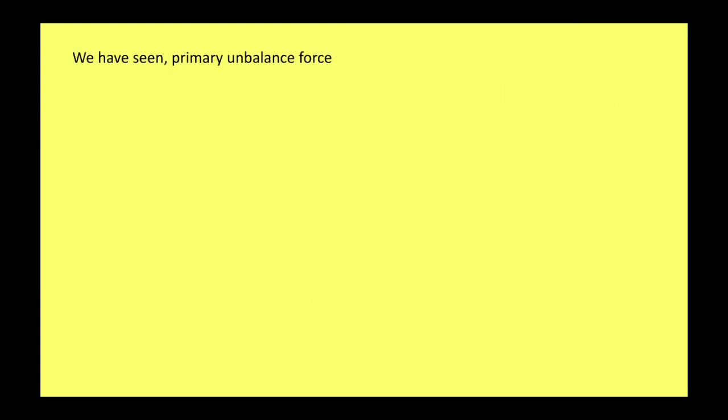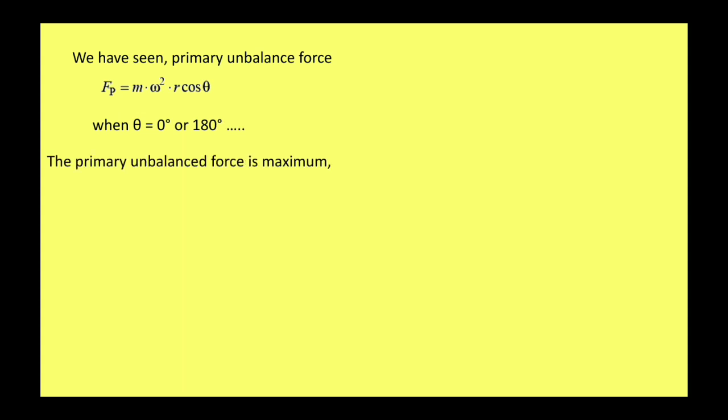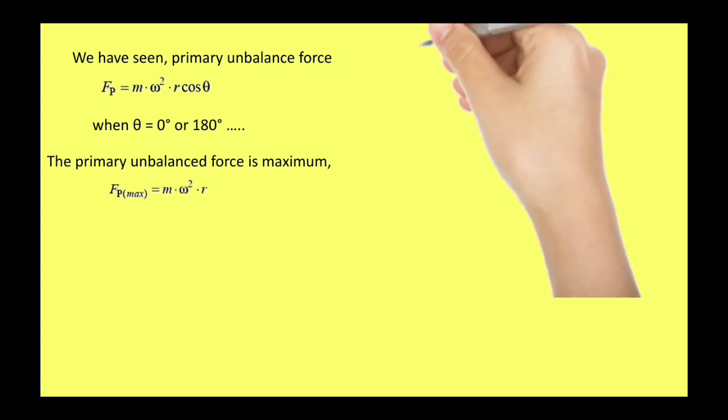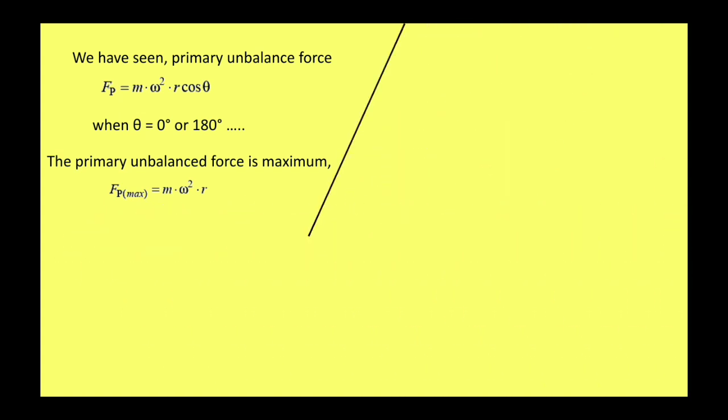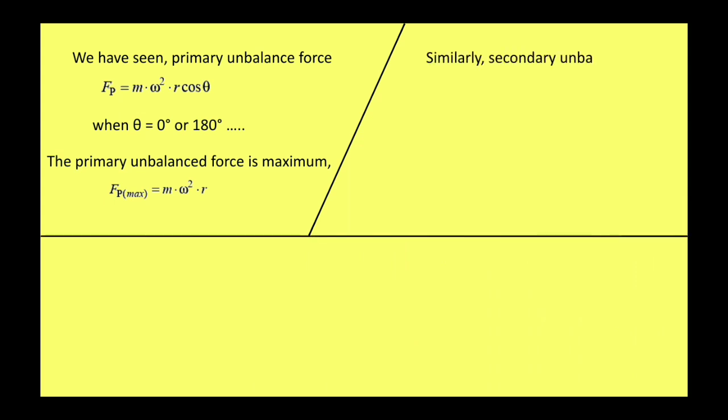We have seen the primary unbalanced force, which is m omega square r cos theta. When theta is equal to 0 or 180 degrees, the primary unbalanced force is maximum and its value is m omega square r. Similarly, the secondary unbalanced force is m omega square r cos 2 theta by n.